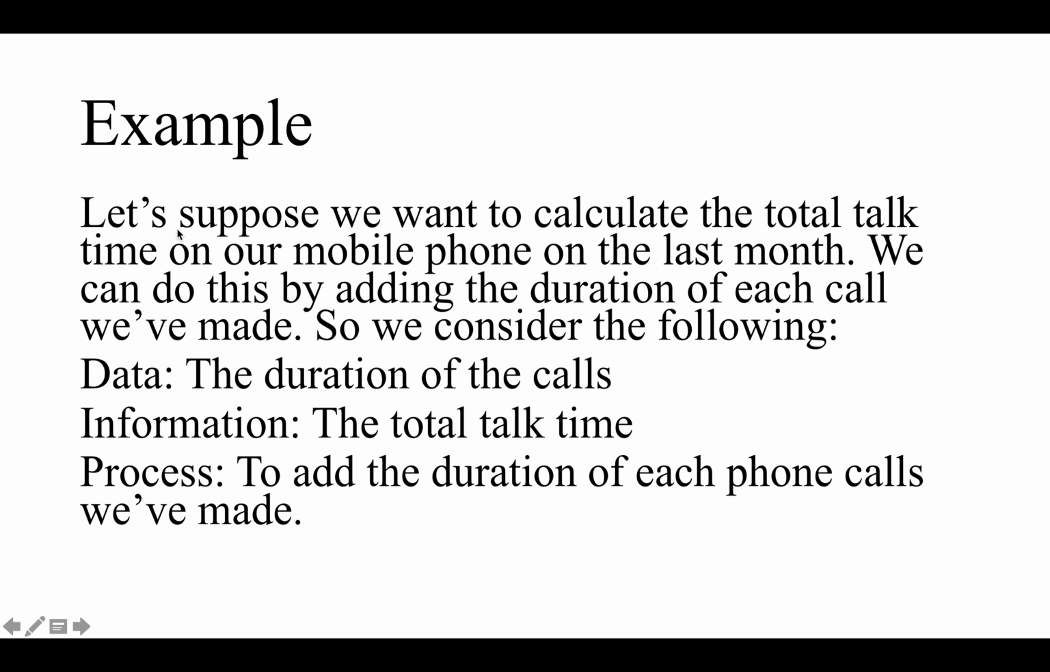Example is given over here. Let's suppose we want to calculate the total talk time on our mobile phones in the last month. We can do this by adding the duration of each phone call we have made. So we consider the following. The duration of the calls is called data. The total talk time is called information. Process is to add the duration of each phone call that we have made.